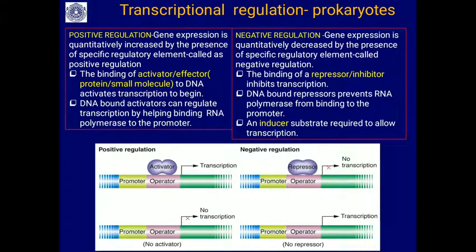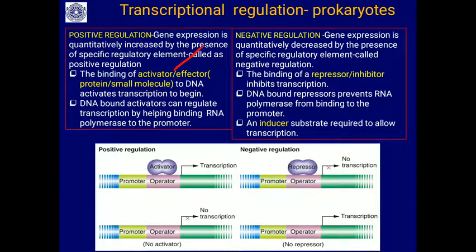So in prokaryotes, there is positive regulation and negative regulation. Positive regulation means gene expression is quantitatively increased by the presence of a specific regulatory element. So in this gene expression, the gene product is quantitatively increased.